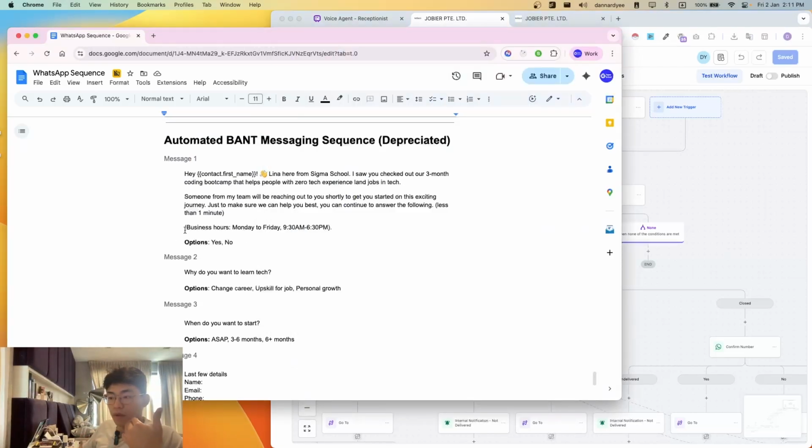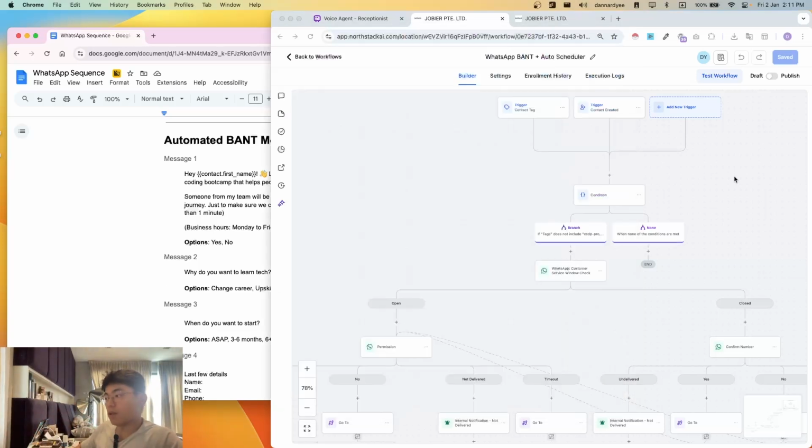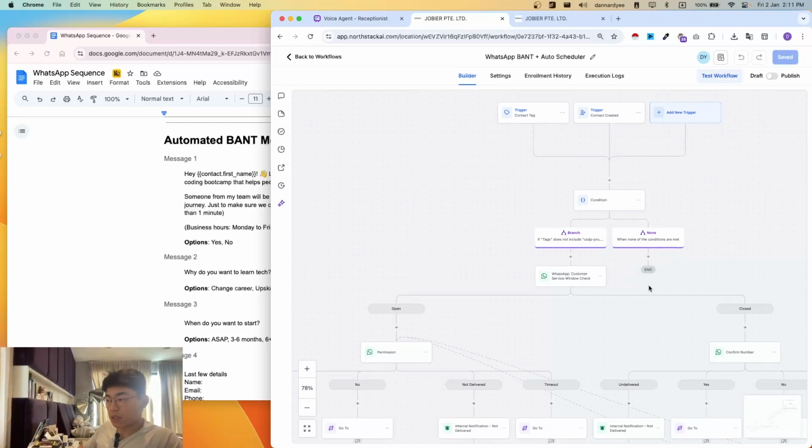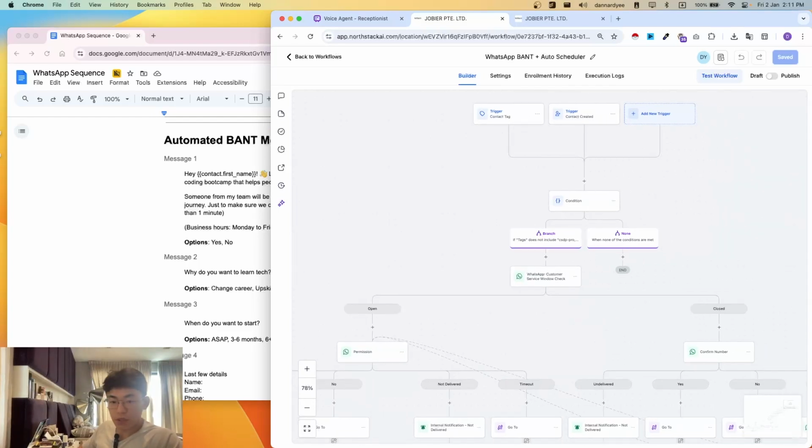So the goal of following this BANT system isn't to sell fast. It's actually just to focus our human time, where you focus your energy on human touch, on the leads that are actually ready to be sold to. You don't want to sell to everyone. You'll be burnt out before you even start. So that's why we have this BANT system.